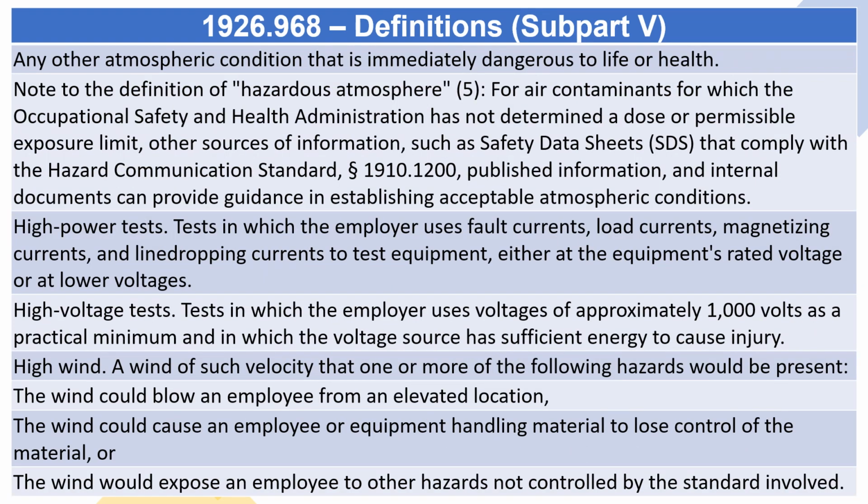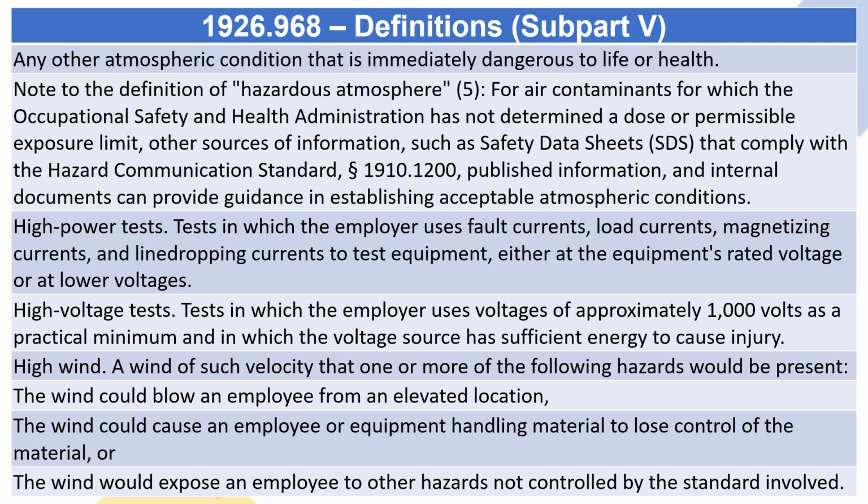Any other atmospheric condition that is immediately dangerous to life or health. Note to the definition of hazardous atmosphere. For air contaminants for which the Occupational Safety and Health Administration has not determined a dose or permissible exposure limit, other sources of information, such as safety data sheets, SDS, that comply with the Hazard Communication Standard, Section 1910.1200, published information, and internal documents can provide guidance in establishing acceptable atmospheric conditions.